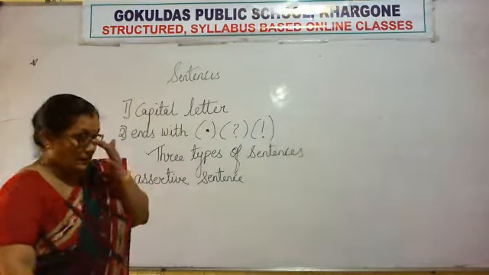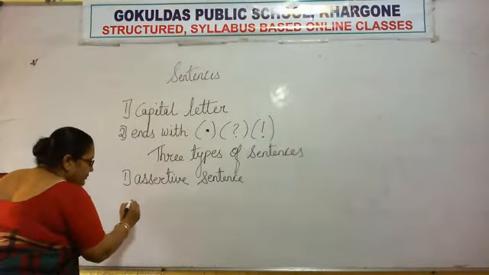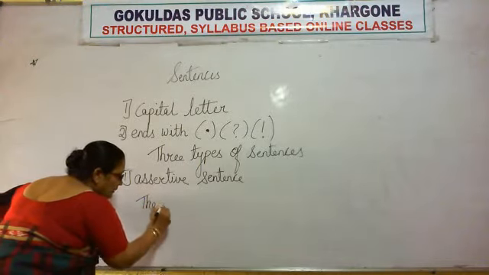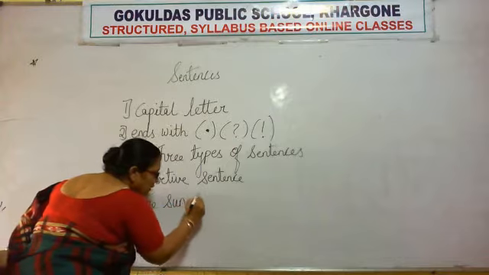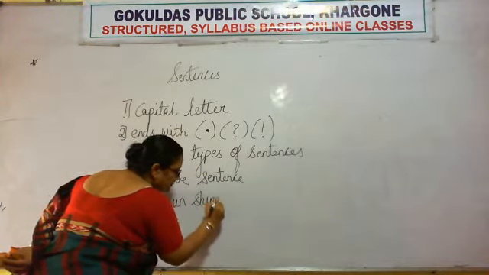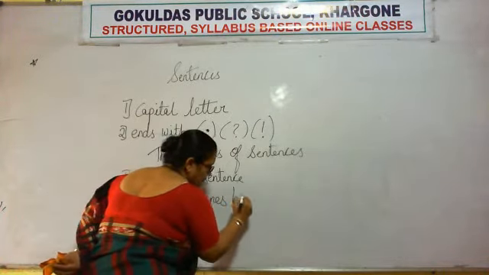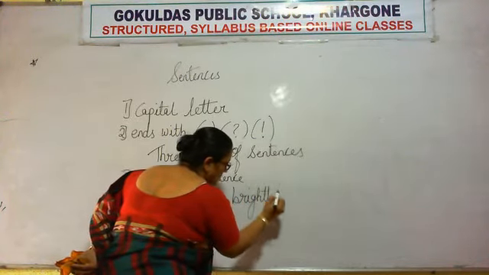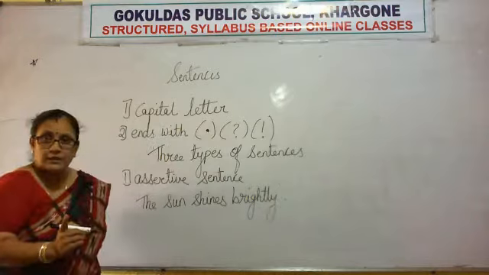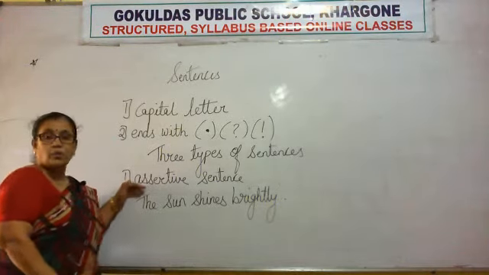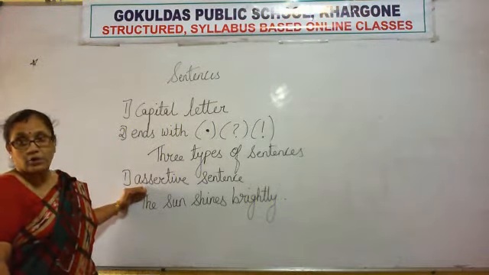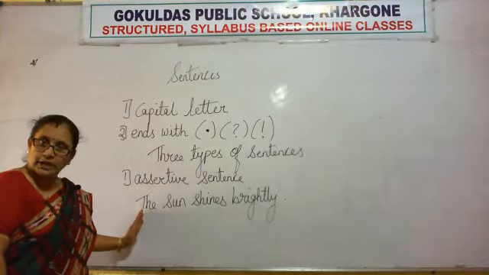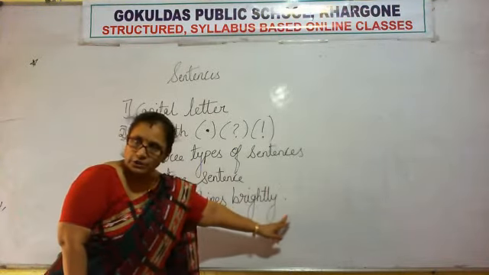For example, the sun shines brightly. The sun shines brightly. See, the first thing to check whether this sentence is assertive or not is it is starting with a capital letter, ending in the full stop.